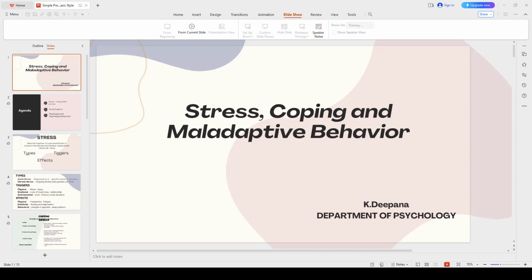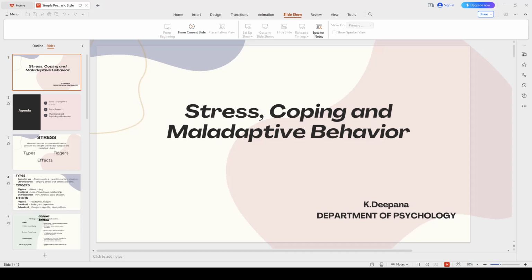Then the benefits of social support: reducing stress and anxiety, improving mood and well-being, enhancing coping skills and resilience, increasing the sense of belonging and connectivity. How to build resilience? First thing is developing a strong support system network, practicing effective coping styles, maintaining a positive outlook, taking care of physical and emotional needs, and learning from experiences and challenges.